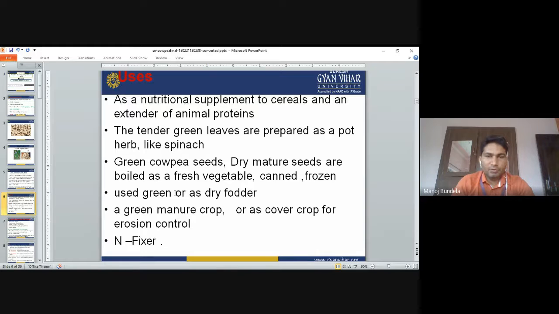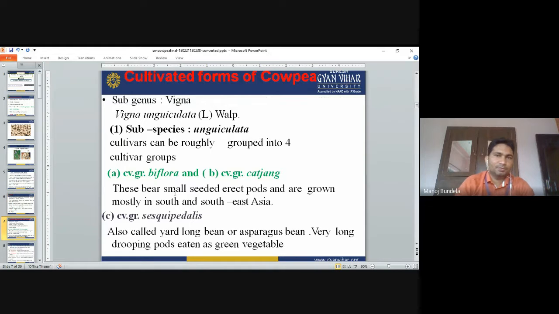It is used as a green manure crop and as a cover crop for erosion control. Nodules are present in the roots and fix atmospheric nitrogen, so it works as a green manure crop and increases the fertility of the soil.